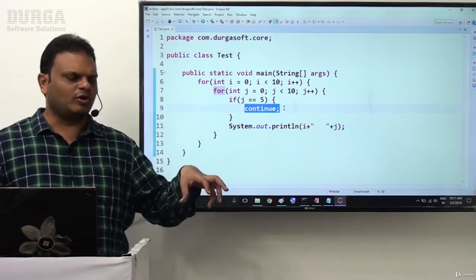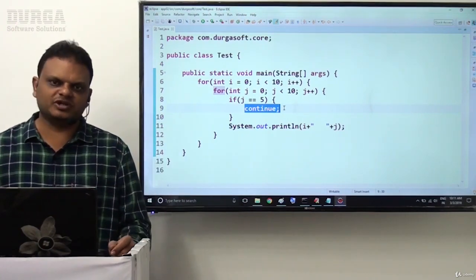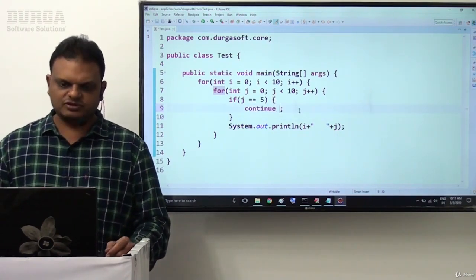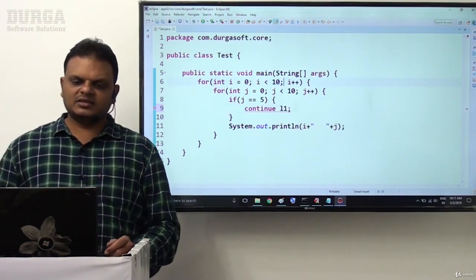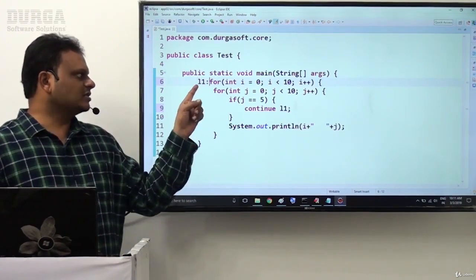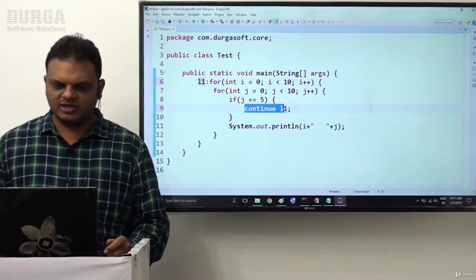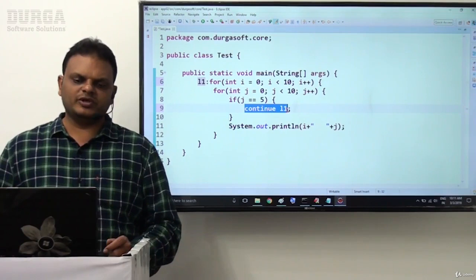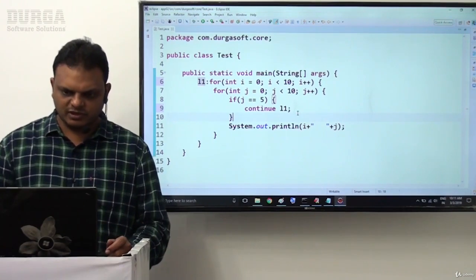So if you want to provide your continue statement effect to the outer loop, not to the nested loop, then we have to go for the labeled continue statement. What about this labeled continue statement? Put along with the continue statement one label, here L1, and mark the same label along with a particular loop. That means label colon, provide that label along with a particular loop. The continue effect must be given to the for loop which is labeled with L1. Which loop is labeled with L1, to that we want to provide the continue statement, that means continue with the next iteration.